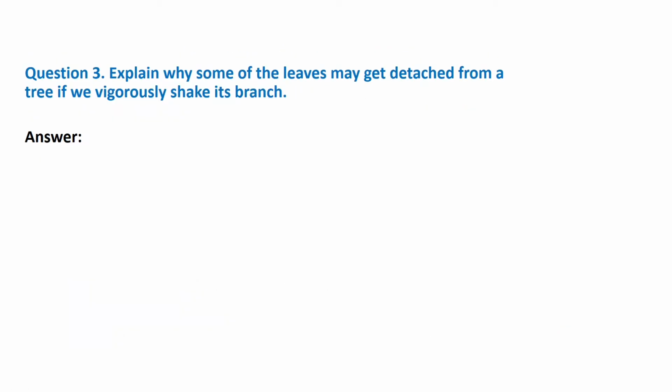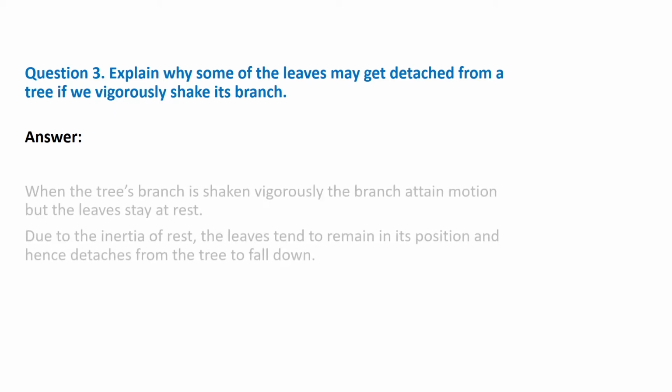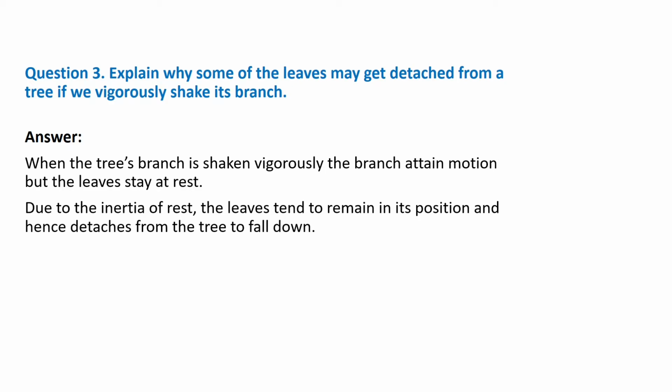Next, move to the third question. Explain why some of the leaves may get detached from a tree if we vigorously shake its branch. So here we see that when the tree's branch is shaken vigorously, the branch gains motion but the leaves stay at rest. Due to the inertia of rest, the leaves tend to remain in their position and hence detach from the tree and fall down.